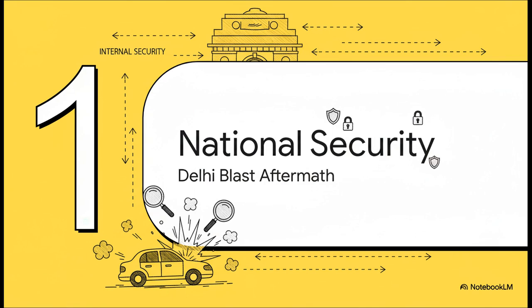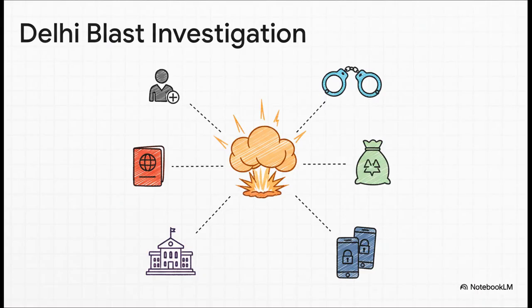The investigation into the Delhi car blast is already revealing a pretty complex and, frankly, well-coordinated plot. Things are moving really fast here. As you can see, the death toll is now up to 13, and several key people have already been identified or brought in. What's really crucial for your analysis is seeing how the investigators are piecing this all together.